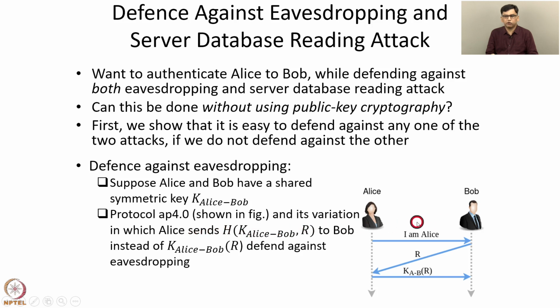But notice that if these protocols are used and the intruder reads the database at the server Bob, then the intruder will get the secret key K_AB, and these protocols will be compromised. So this protocol AP 4.0 and its variation in which cryptographic hash functions are used defend against eavesdropping only. They don't defend against the server database reading attack.